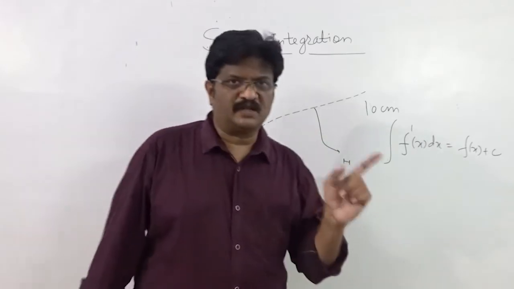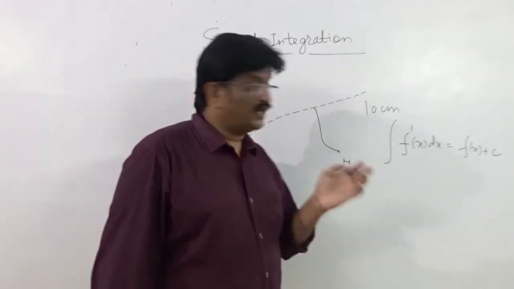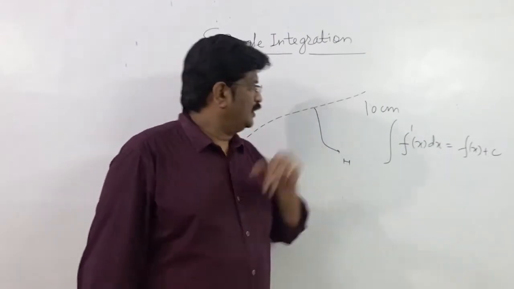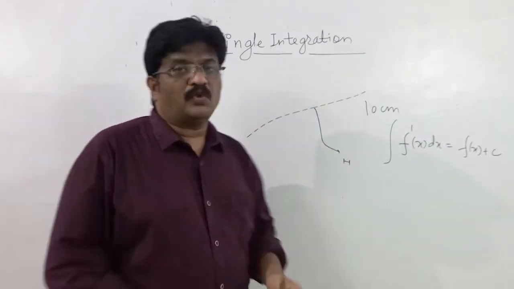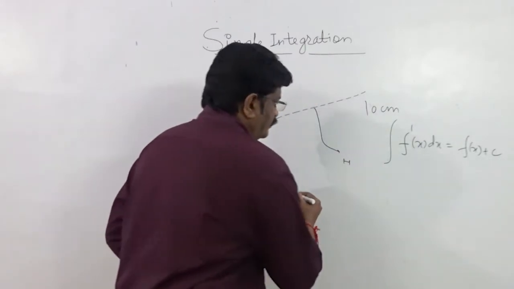We have differentiated the wire. Now when we have joined the small parts, what ultimately have we done? We have integrated the parts, and after joining the parts, what ultimately are we going to get? We are going to get a wire.